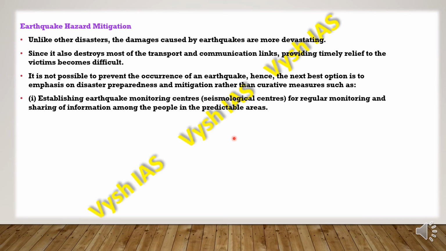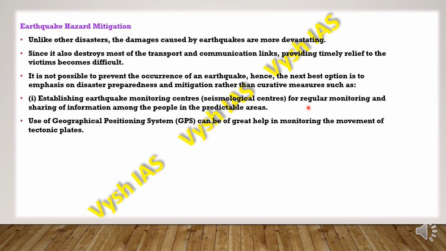So establishing earthquake monitoring centers, seismological centers, for regularly monitoring and sharing of information among the people in predictable areas. What happens is, these seismological centers will monitor the seismic waves happening inside the earth crust. Through the frequency and the wavelength, they'll understand if these waves are very high or low. Then use of geographical positioning systems that can be of great help in monitoring the movement of tectonic plates.